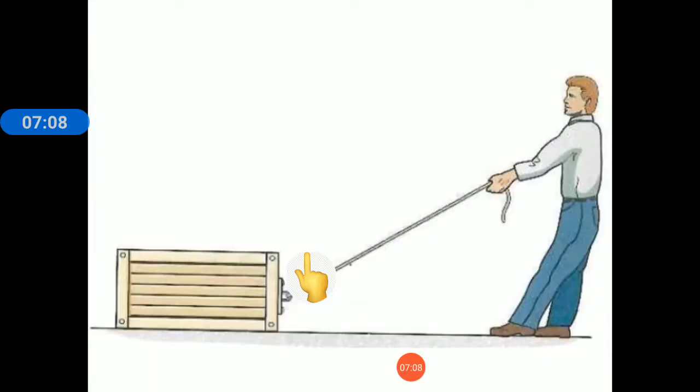See here, dear children, a heavy box is kept on the floor. Now this heavy box is kept on the floor, so the surface of this heavy box and the floor are in contact with each other, due to which a frictional force is developed, due to which the box is right now at a stationary position. So this is static friction. Now if a man wants to move this heavy box, he has to apply a force which is greater than this static friction.